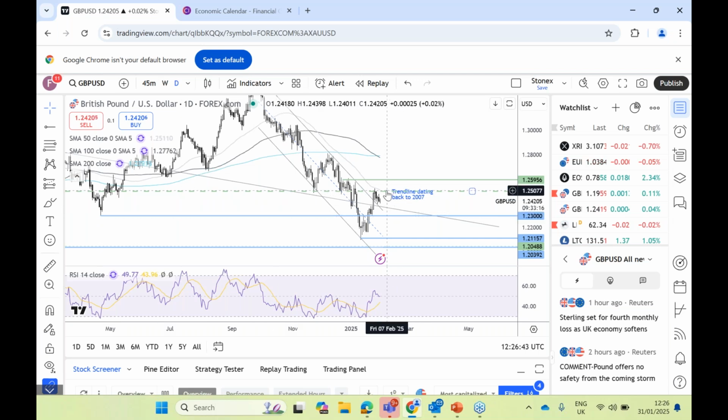If we do get a hawkish sounding Bank of England, which to be honest, I'm not necessarily expecting, but it is still a possibility, 125 is the level that we need to get above. If we get above 125, that brings us to 126 as a focus.